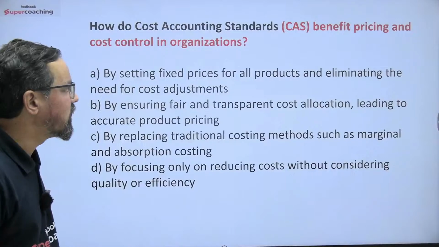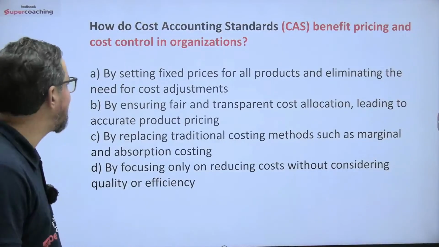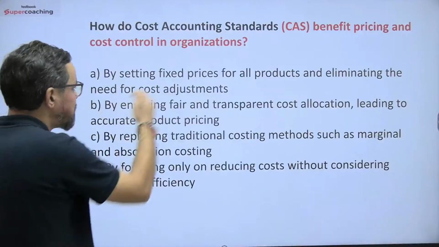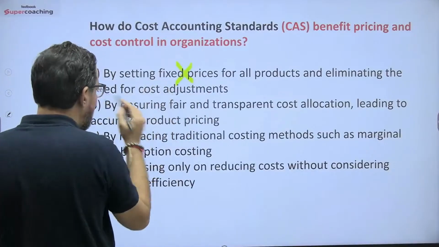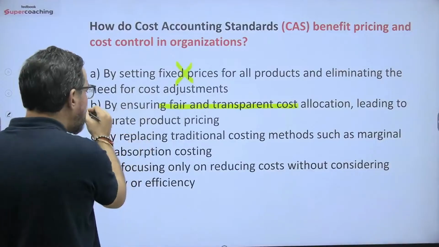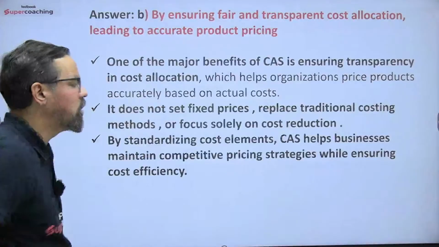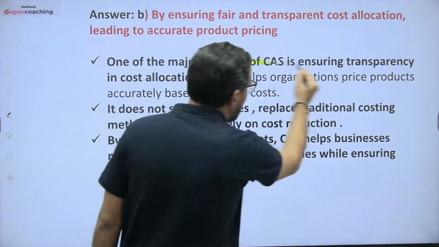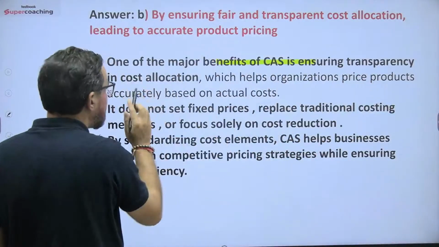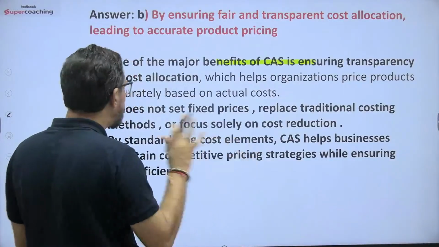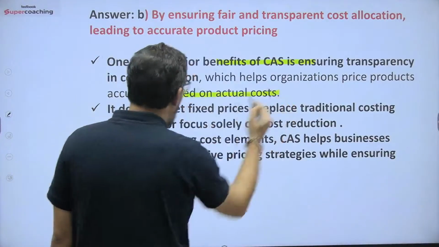How do cost accounting standards benefit pricing and cost control in an organization? By setting fixed price? There is nothing called fixed price. By ensuring fair and transparent cost allocation, leading to accurate product pricing. Without any doubt, B will be the right answer for this one. So one of the major benefits of cost accounting standards is to ensure transparency in cost allocation, which helps organizations price products accurately based on the actual cost.